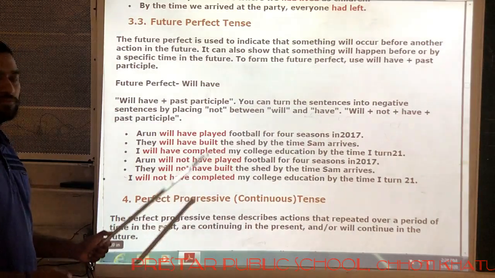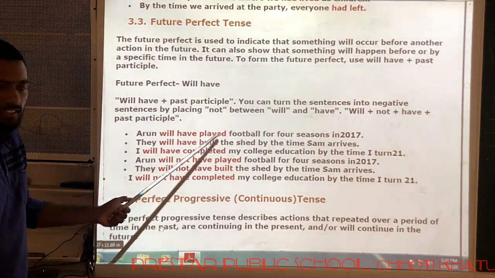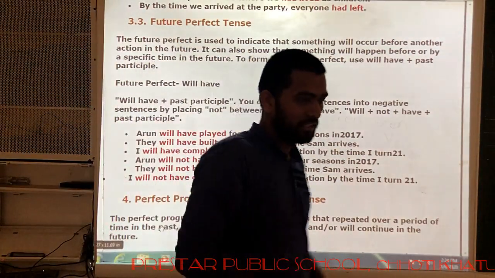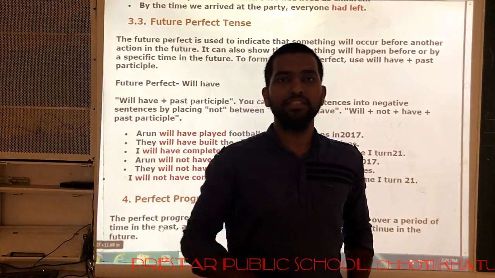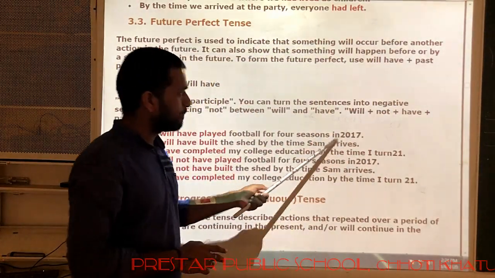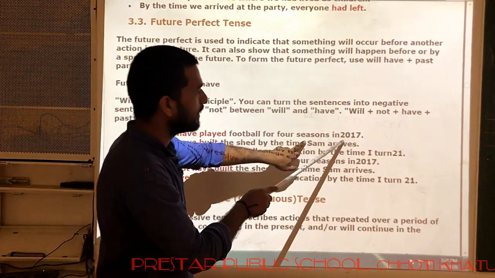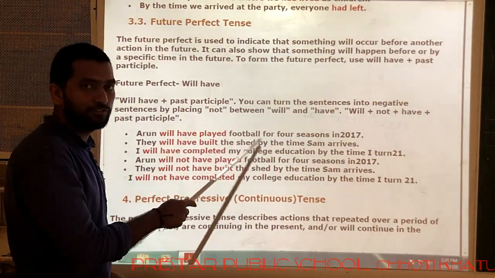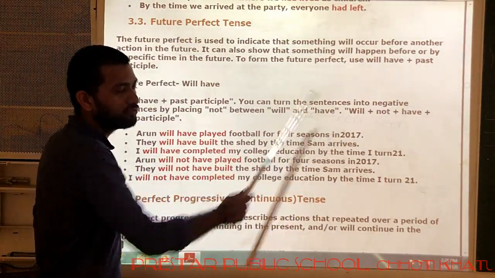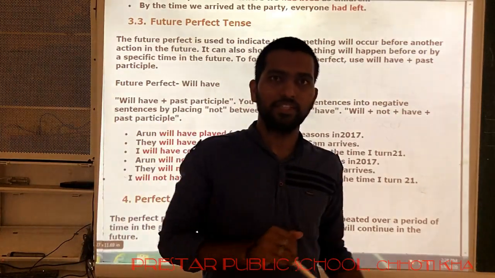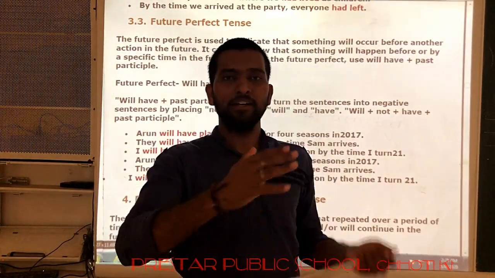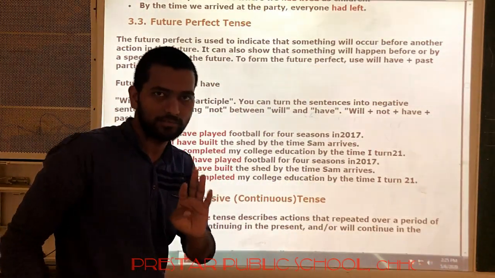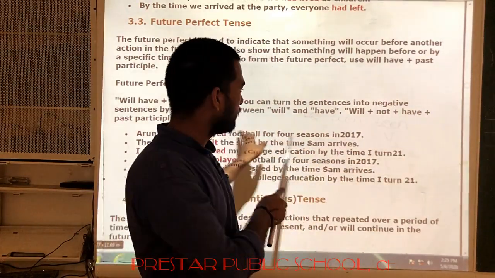Let us look at the examples now. Arun will have played football for 4 seasons in 2017. It means, for example, in place of 2017, if we take 2020, then see, Arun will have played football for 4 seasons in 2020. 2020 is not finished yet, it is not over. So by the end of 2020, he will have played football for 4 seasons. Means in future he will have finished this action.